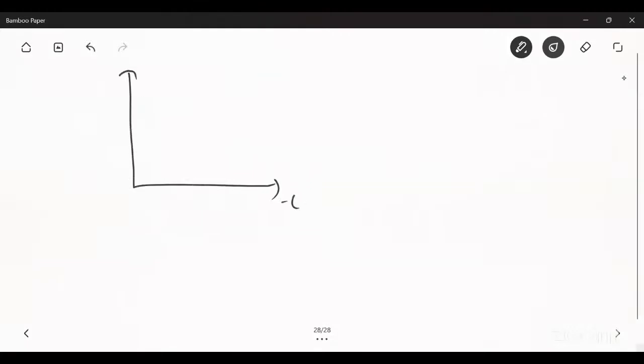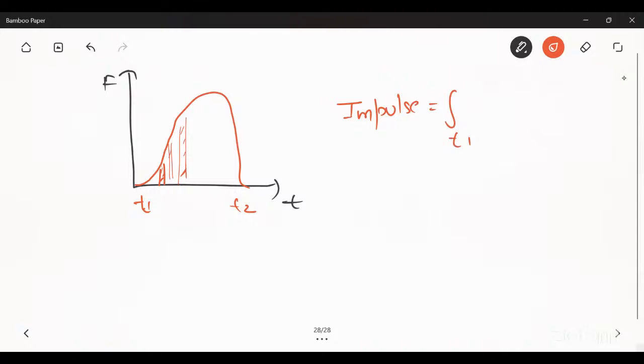This axis is time, that axis is force. The graph goes from T1 to T2, and in that case force is not constant. So you can make strips and then add them. Simply, you can do it by integration. In that case your impulse will be the integral from T1 to T2 of F dt.